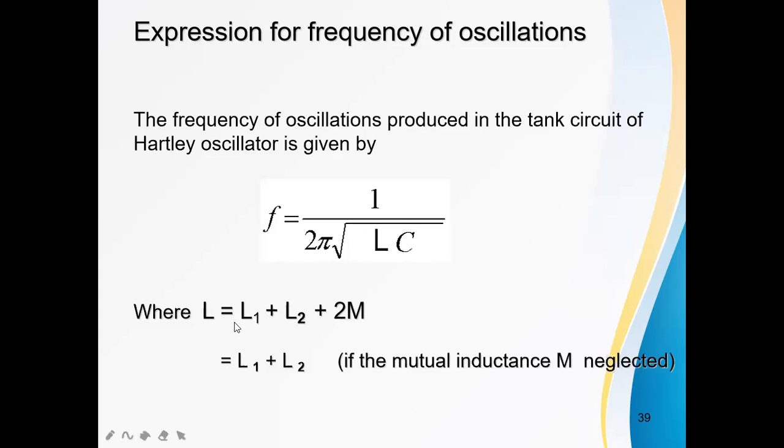So L equals L1 plus L2 plus 2M. But in general, the mutual inductance M is neglected. If mutual inductance is neglected, L equals L1 plus L2. This is the expression for frequency of oscillations in the Hartley oscillator.